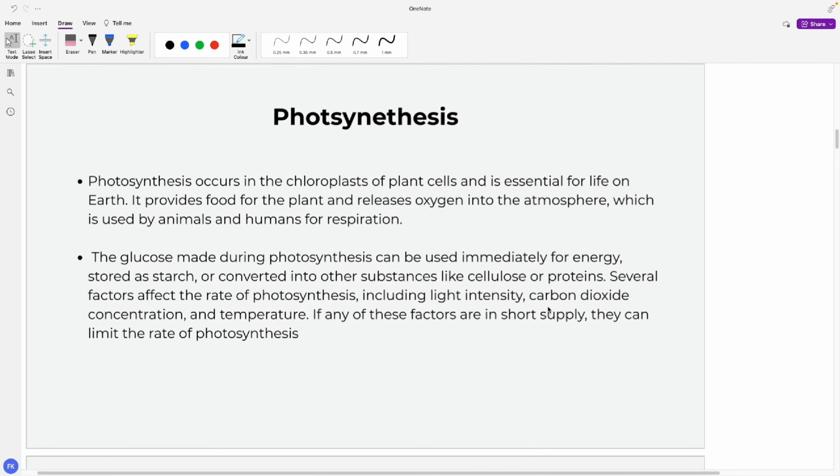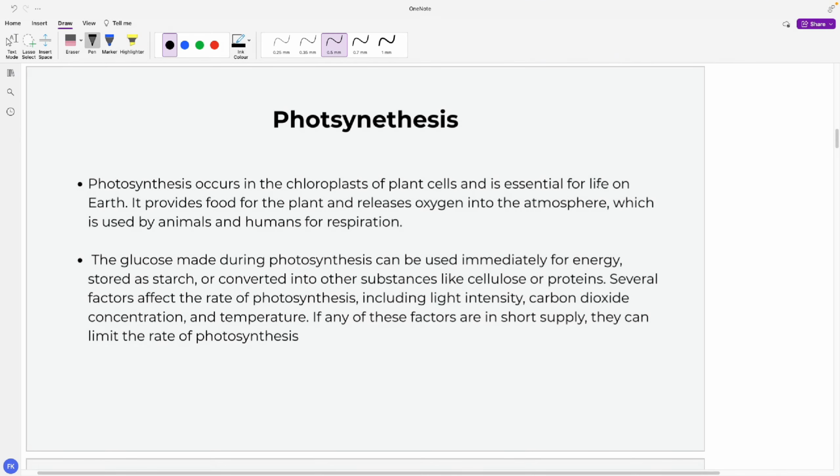So photosynthesis occurs in the chloroplast of plant cells. It is essential for life on earth. It provides food for the plant and releases oxygen into the atmosphere, which is used by animals and humans. Without oxygen, you guys will die. Okay, so the plant is essential for us humans to survive.